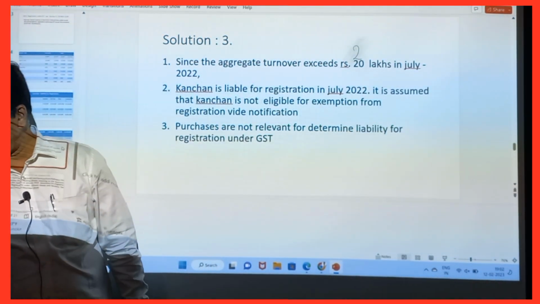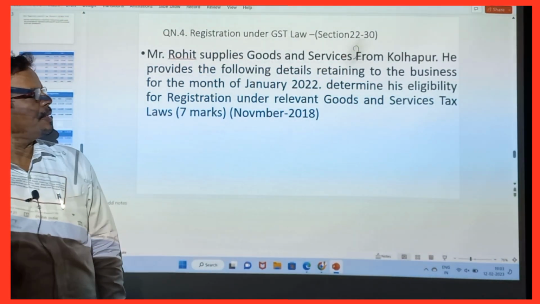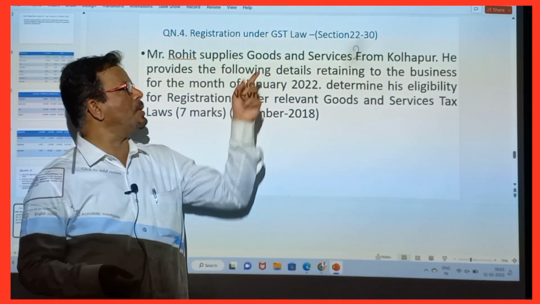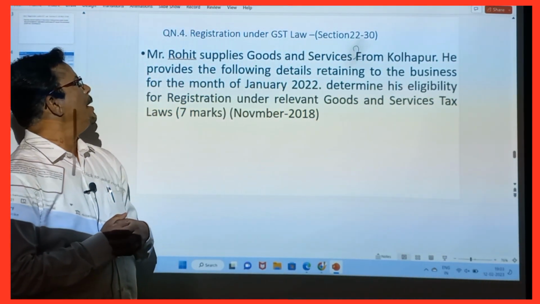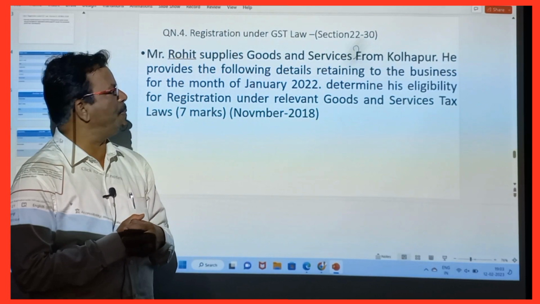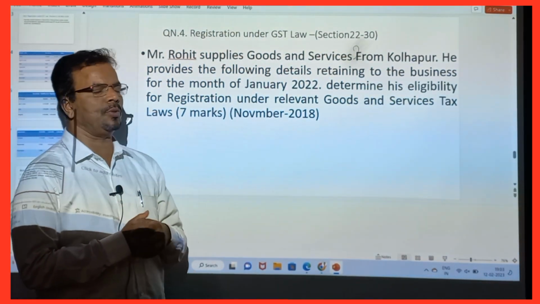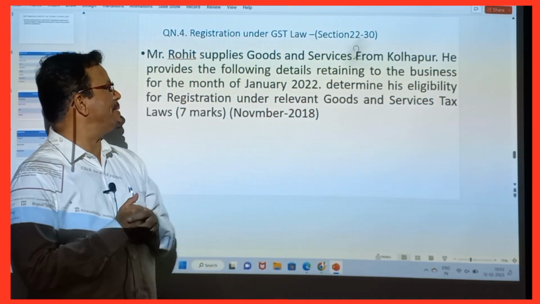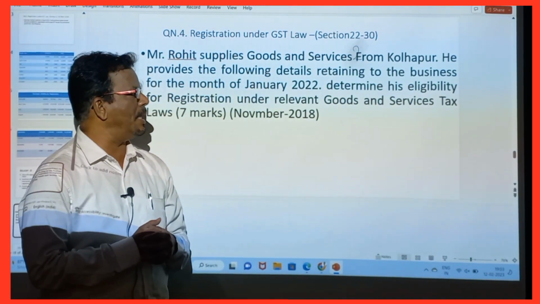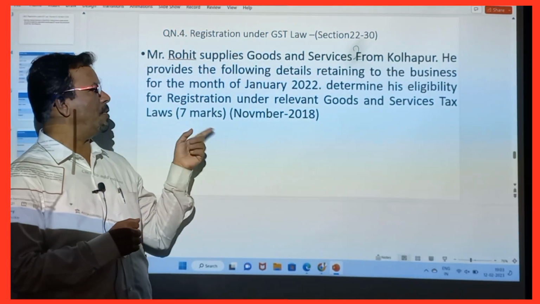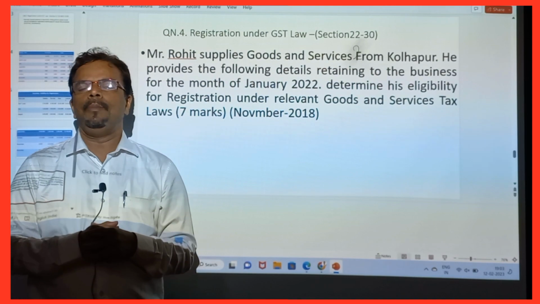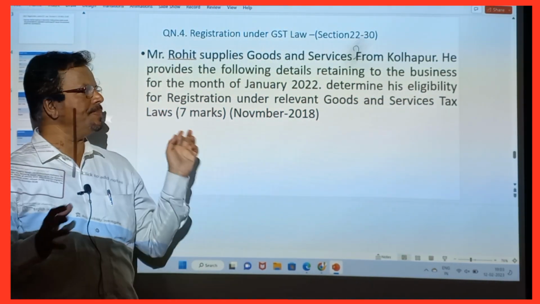After this, let's do the next sum. Rohit supplied goods and service from Kolhapur. He provided the following details regarding the business for the month of January 2022. Determine his eligibility to register under the relevant goods and service tax law. 7 marks, November 2018. Before that, we will do the conclusion of the theory.